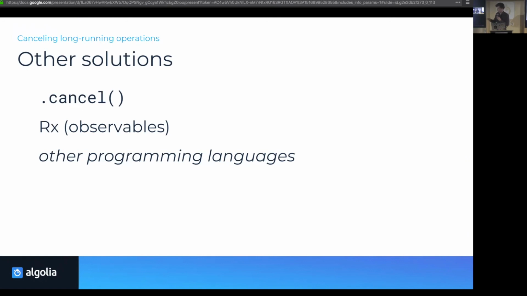It could also be possible that it's freeing up the network stack, but we don't really know. That's just up to the browsers to optimize however they want. But I am pretty sure that actually aborting fetch does abort the whole network stack and everything to do with it, but I'm not sure.